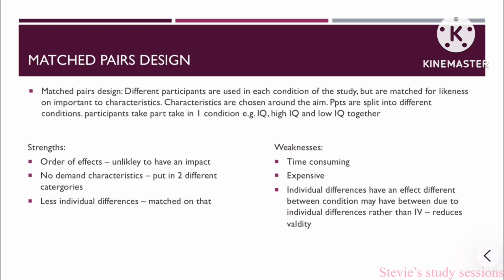Strengths. Order effects are unlikely to have an impact. There are no demand characteristics as they're put in two different conditions. Individual differences are less likely to have an impact because they're matched on that. However, it's time consuming to match people for individual differences, and it's expensive. Individual differences can still have an impact between the conditions, as even though you may match someone based on IQ, gender, or race, there are still individual differences between the participants.